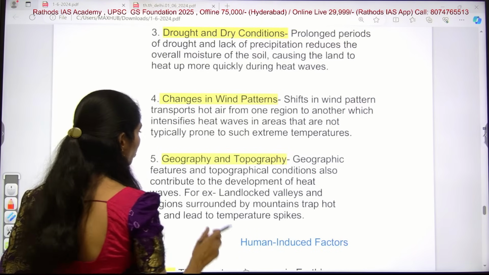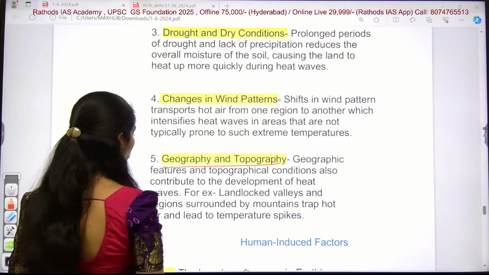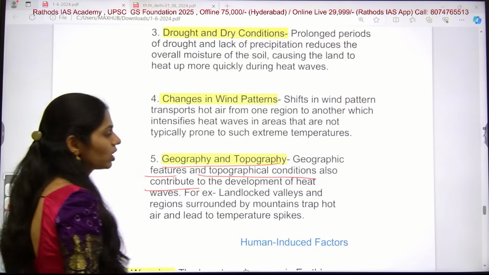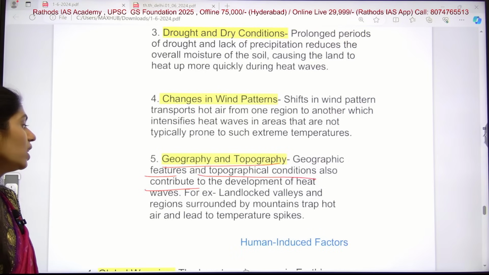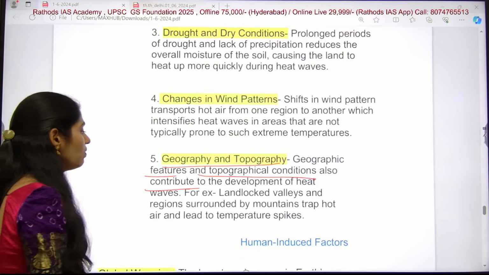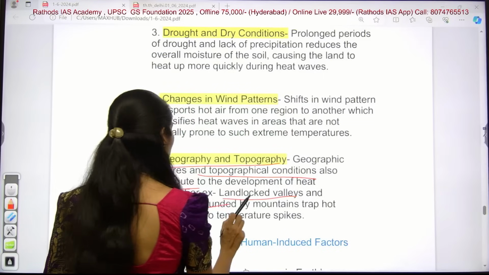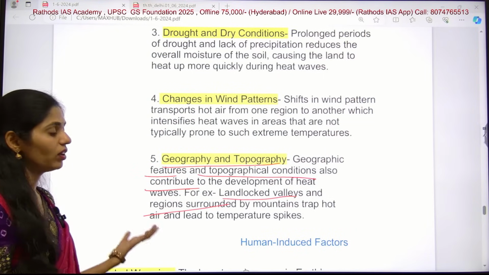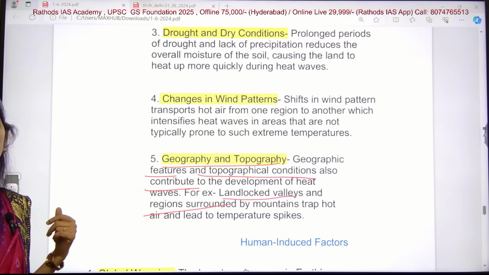And this one is geography and topography. Geographic features and topographical conditions also contribute to the development of heat waves. For example, landlocked valleys and regions surrounded by mountains trap more heat and air, which leads to temperature spikes in that region.